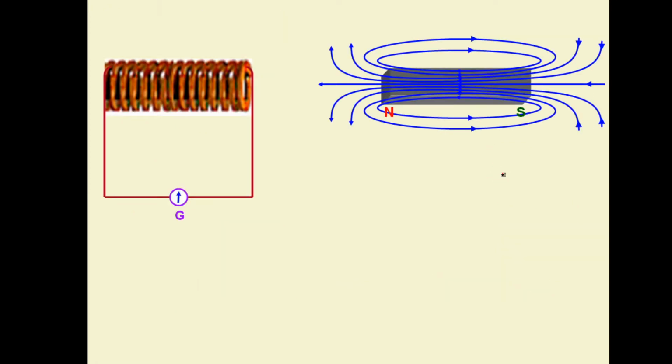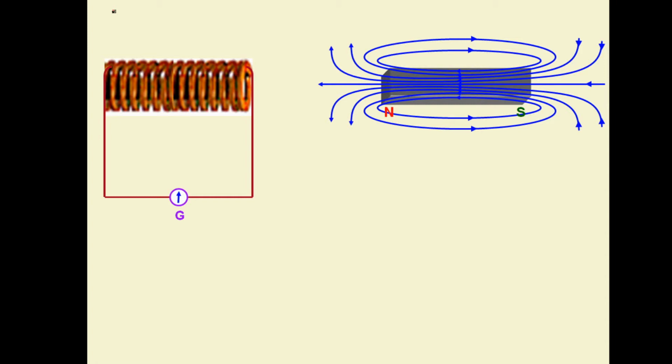So basically what it is, let's see. When there is relative motion between a magnet and the coil, the magnet, which has magnetic flux spreading throughout its region, will be passing through this coil, and initially the flux in the coil is zero.